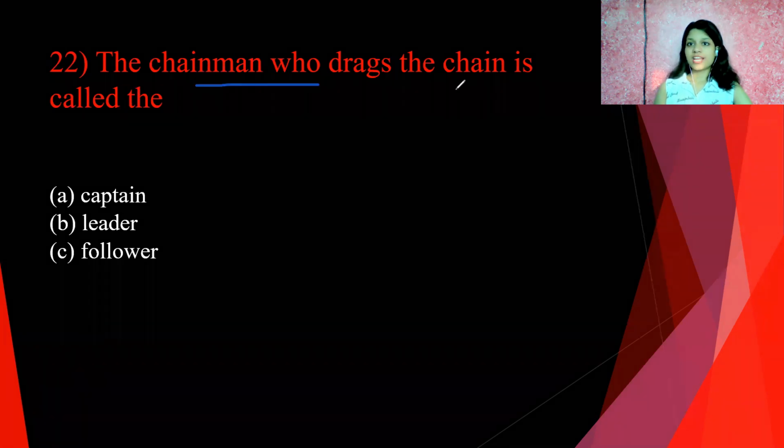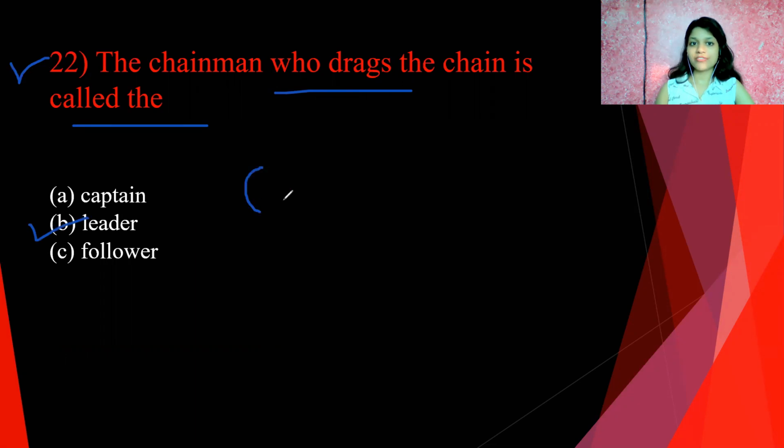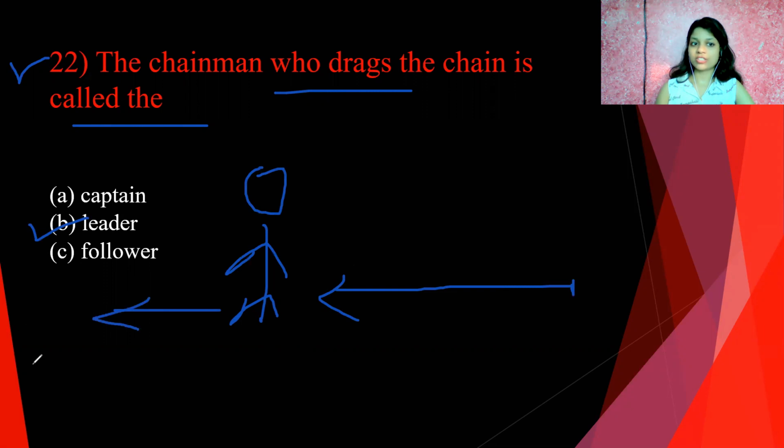The chain man who drags the chain is called, answer is the leader. If you are the chain man dragging the surveying chain from a particular point in the forward direction, that means you are the leader.